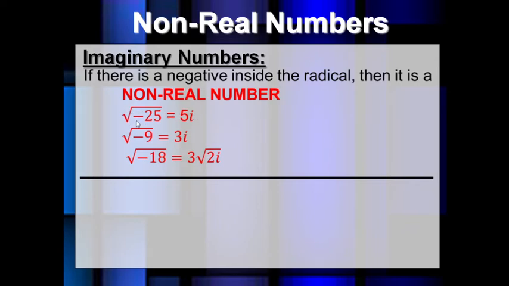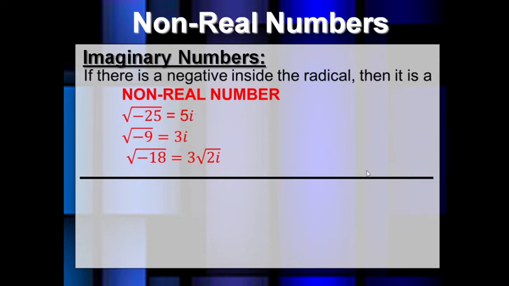Root minus 25: write it as minus 1 into 25. So root minus 1 into root 25 will come. Root minus 1 is taken as i and root 25 is 5. So it is 5i. Simple.